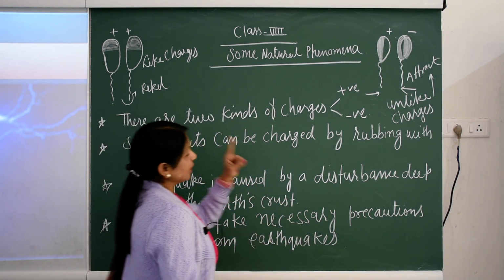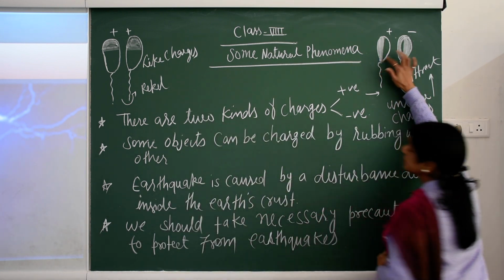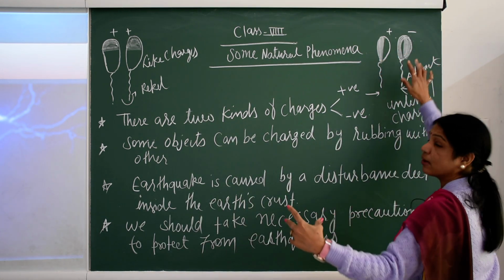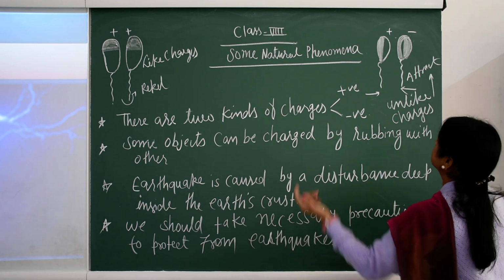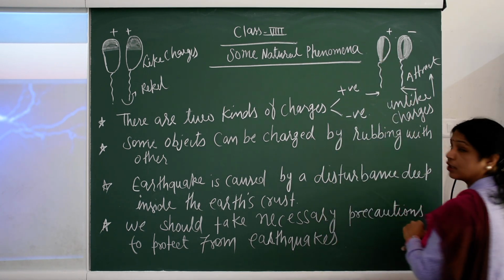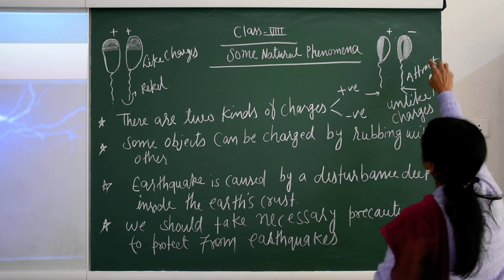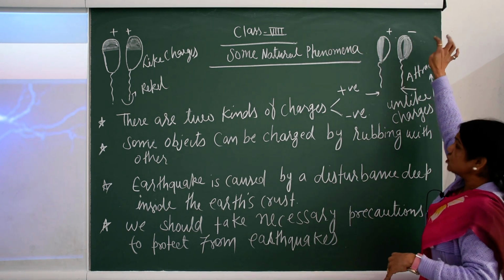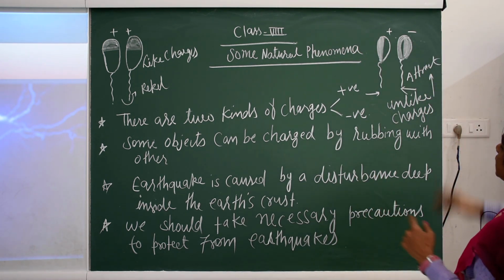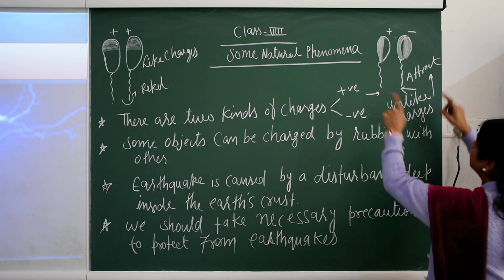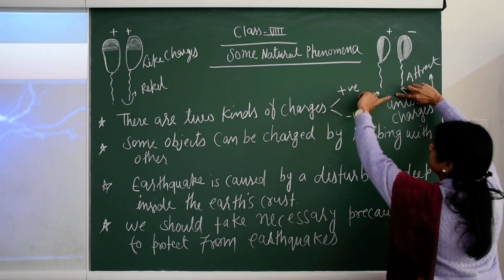Here, the same balloons have different charges. One balloon has a positive charge and the other has a negative charge, and due to the unlike charges these balloons attract each other.